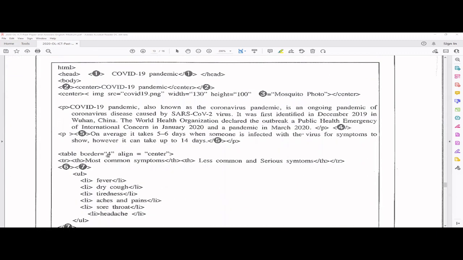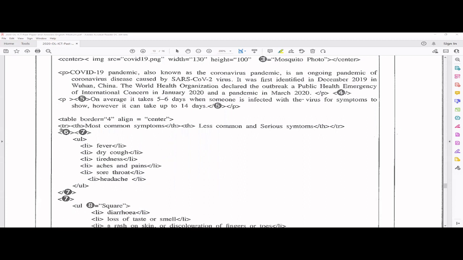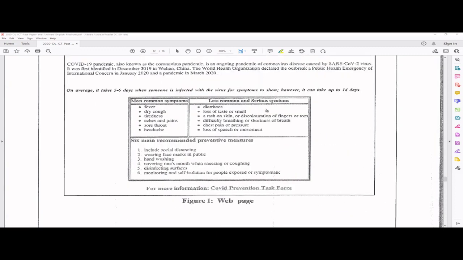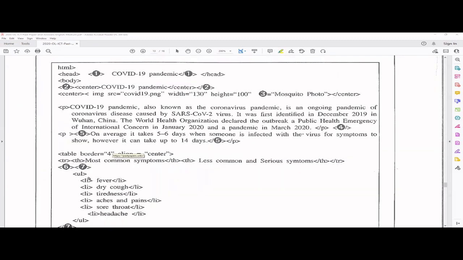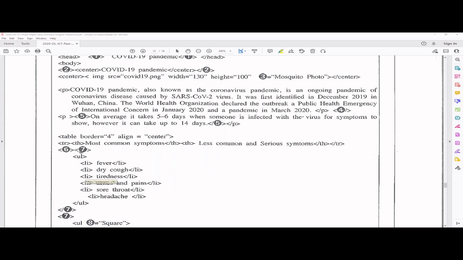Then they have a table, and they have a table header, right? And they have 6 and 7. Right? 6 and 7 is there. So definitely, if you go and see, this is the table, right? You have the headers, and then you have the content. So 6 should be TR, right? And then this 7th one should be TD.